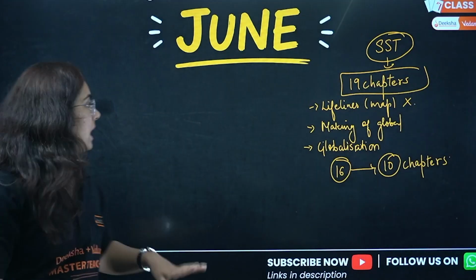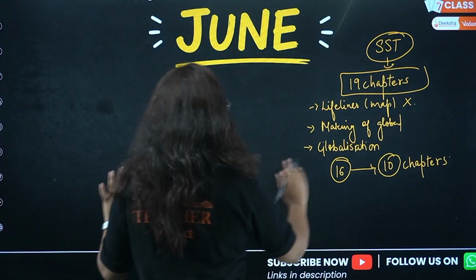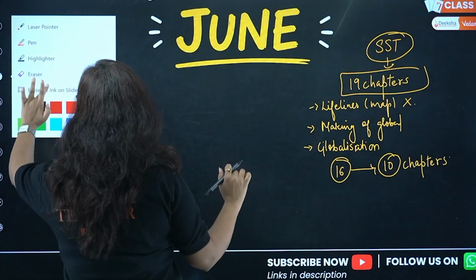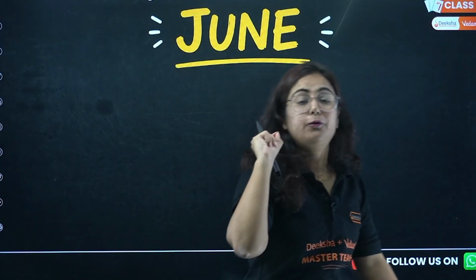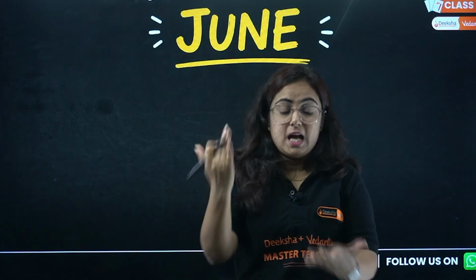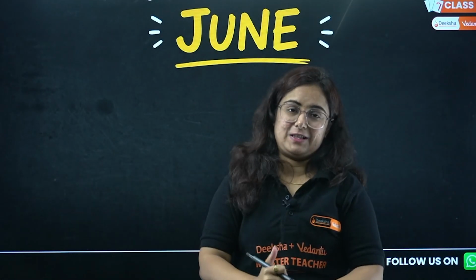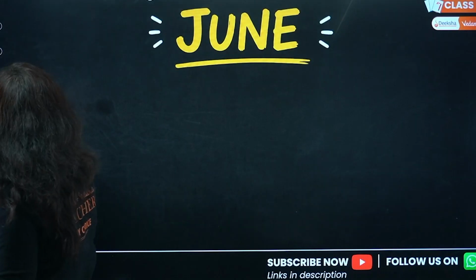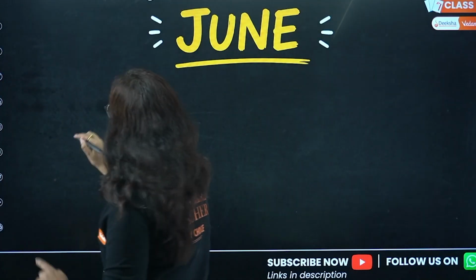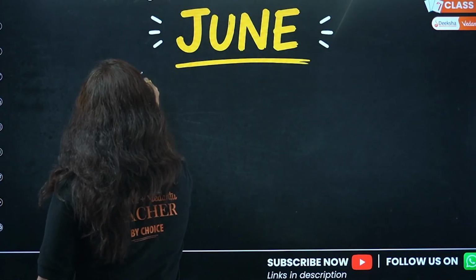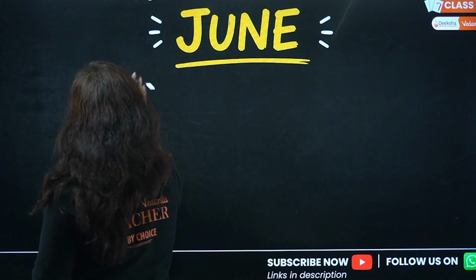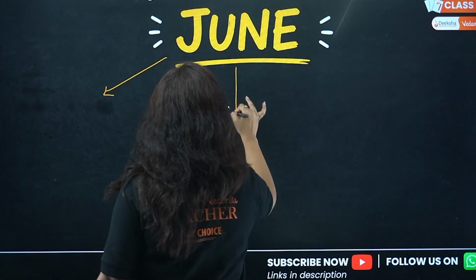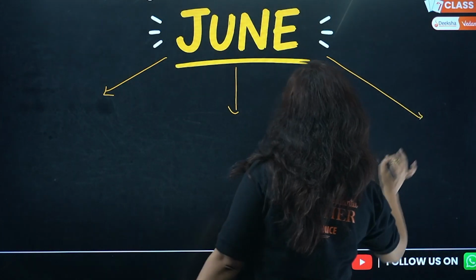So what is your target? What is the division particularly? If you know the division, it is just 3 chapters from one subject each, maths, science, SST. So pay attention to those 10 days. What 10 days you have to do, like this is June. What you have to do in the month of June is basically divide your days as per maths, science and SST.